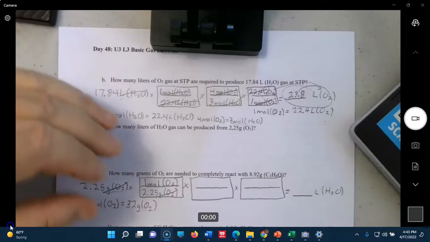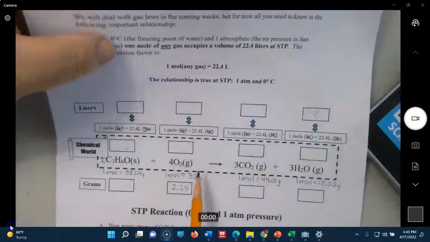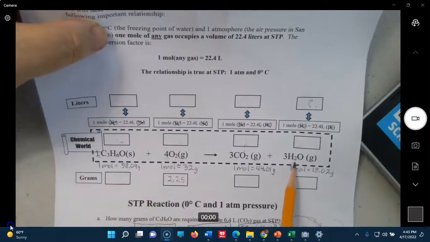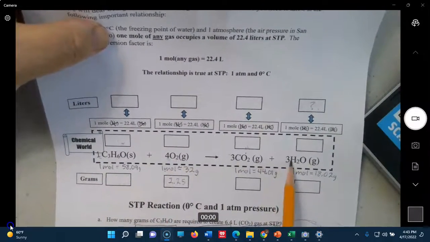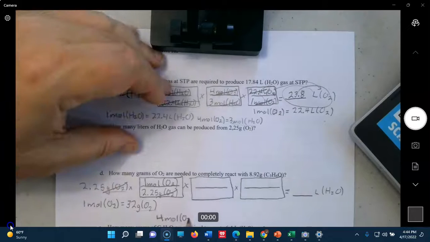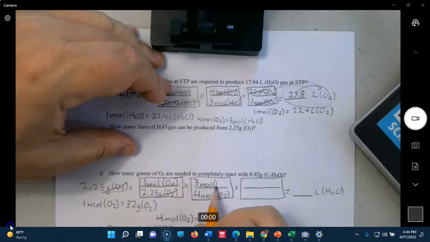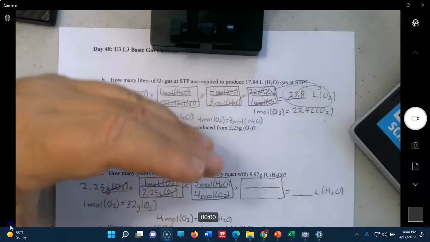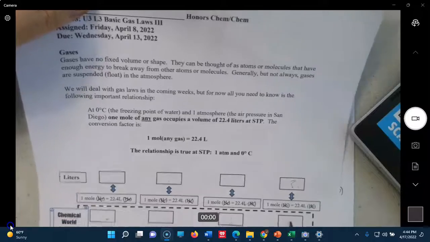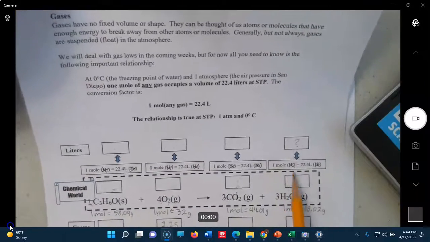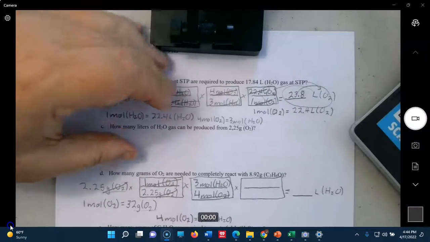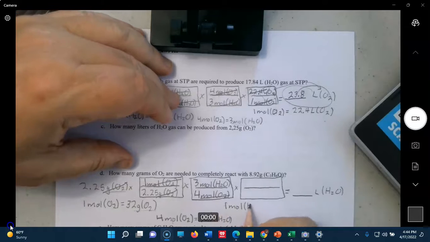Okay, now we move to the moles to moles. So it's moles of O2, moles of H2O. 4 moles of O2 equals 3 moles of H2O. So now we're here and we just have the standard 1 mole equals 22.4 liters for H2O.